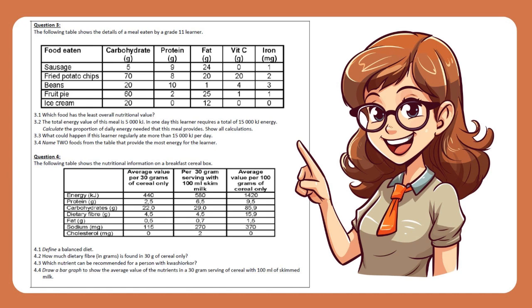Question 4. The following table shows the nutritional information on a breakfast cereal box. 4.1 Define a balanced diet. 4.2 How much dietary fiber, in grams, is found in 30 g of cereal only? 4.3 Which nutrient can be recommended for a person with kwashiorkor? 4.4 Draw a bar graph to show the average value of the nutrients in a 30-gram serving of cereal with 100 milliliters of skimmed milk.